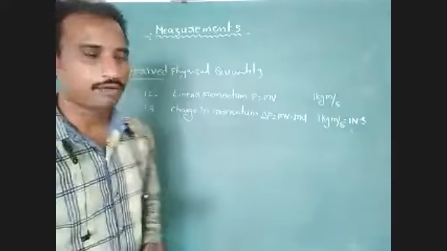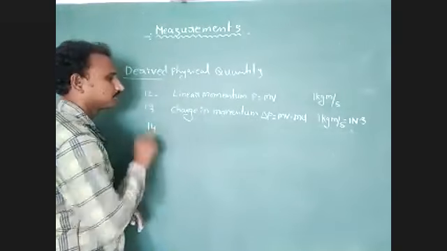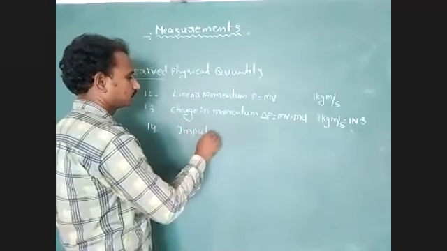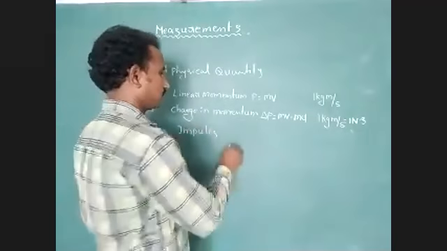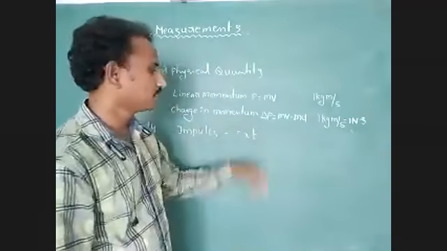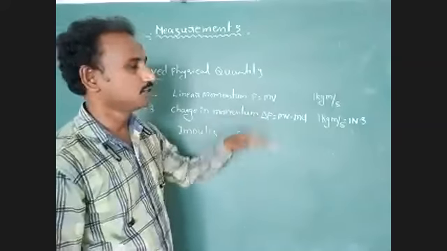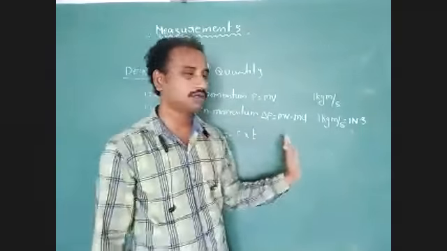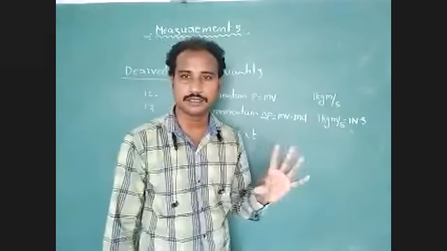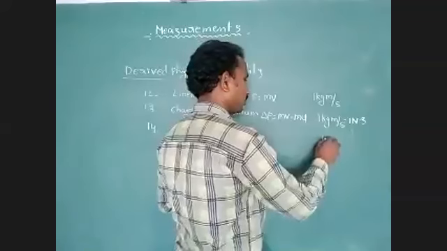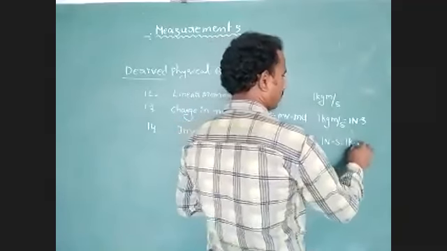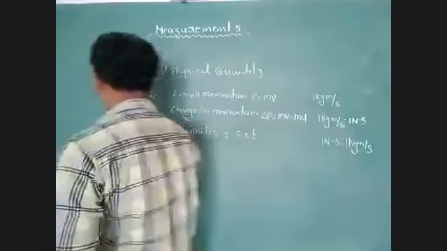Next physical quantity we have to identify. 14th one, impulse. Impulse equals force into time. The impulse equals change in momentum. Because of that reason, the units of change in momentum and the units of impulse are the same. So we can represent that unit as 1 Newton second, which equals 1 kg meter per second.